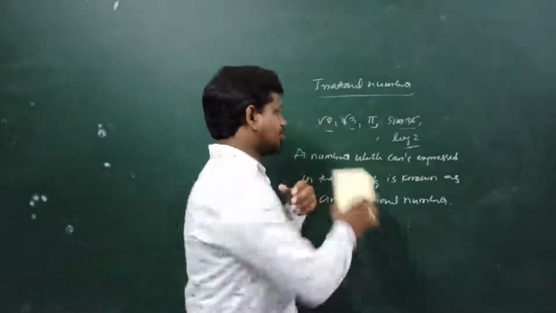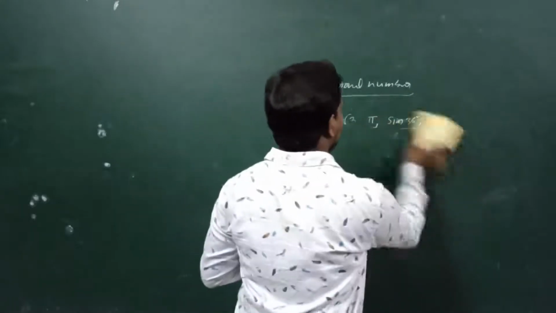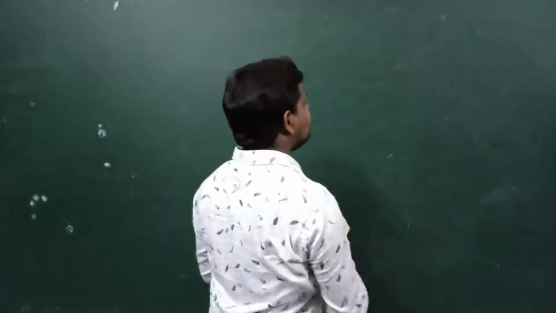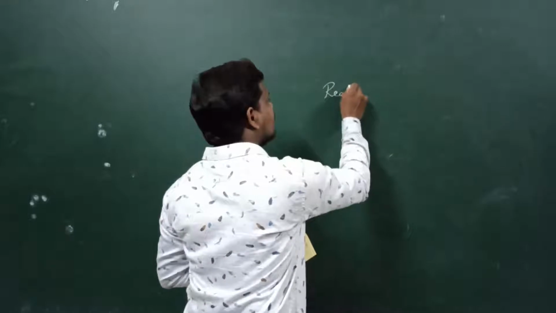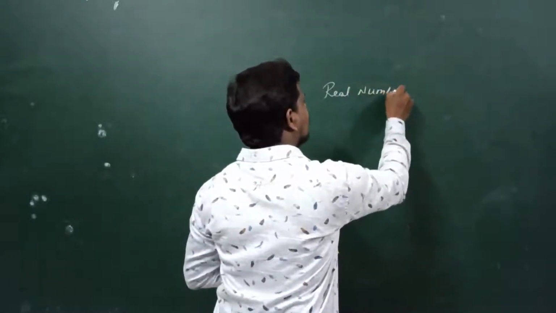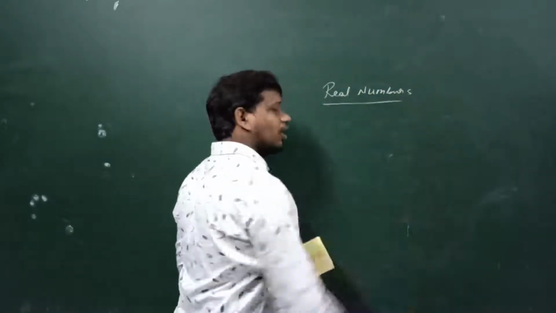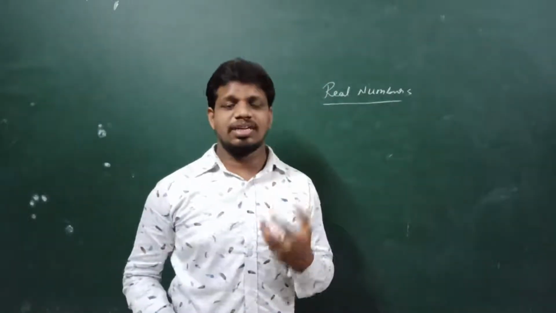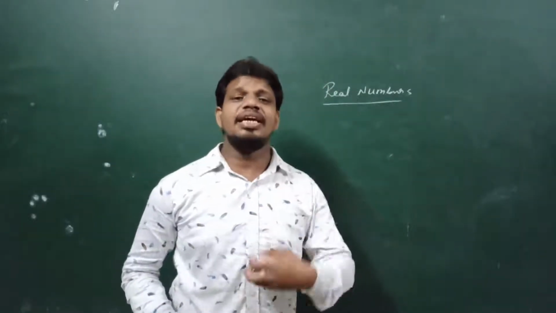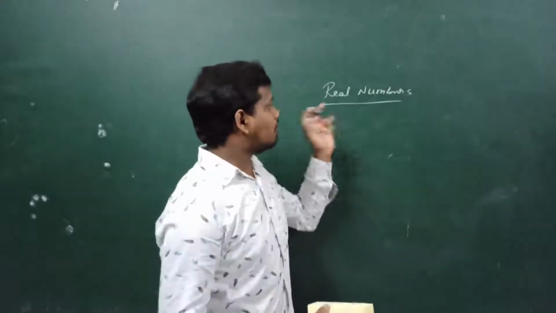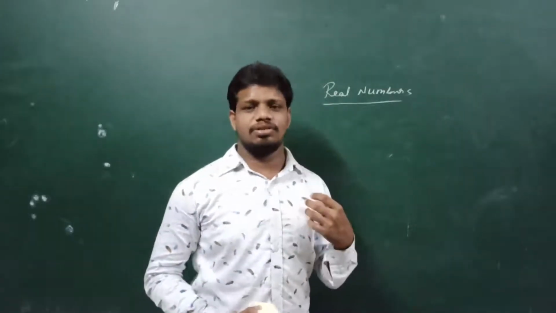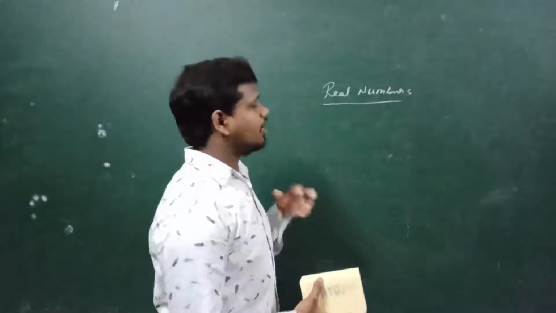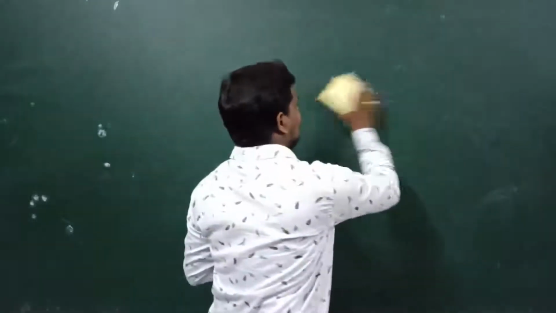And real numbers. Do you know, children, what is meant by real numbers? Real numbers are nothing but the combination of rational and irrational numbers. The combination of rational and irrational numbers is known as real numbers. For this we give both rational numbers and irrational numbers as examples.